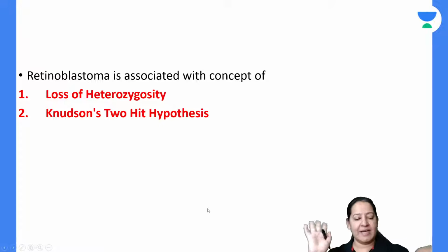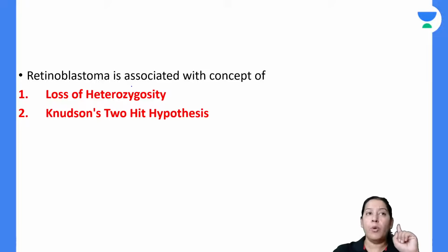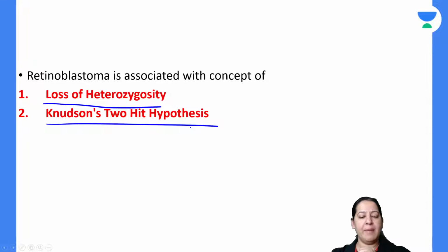So that is the thing. If you got this, I would like to tell you two more things in retinoblastoma. Two more terminologies in the retinoblastoma gene I would like to tell you before ending the lecture. Have you got it till now? Okay. Let me continue now. In retinoblastoma, there are two things: loss of heterozygosity and Knudsen two-hit hypothesis. What do you mean by these two terminologies? What is loss of heterozygosity? What is Knudsen two-hit hypothesis?